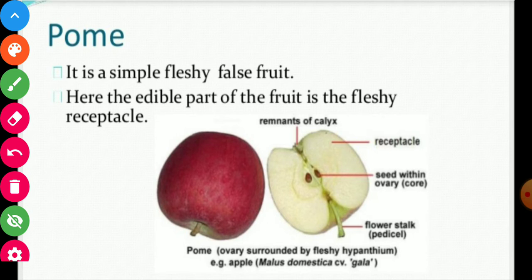Pome is a category of fruit. It is a simple fleshy fruit, but it is a false fruit, like apple. Here the edible part of the fruit is the fleshy receptacle. This develops from the thalamus or receptacle, and this is called a false fruit. An example of pome is apple.